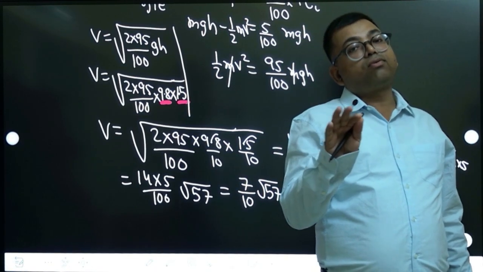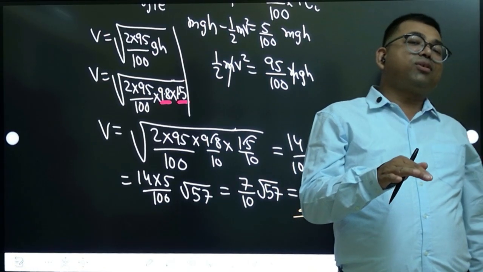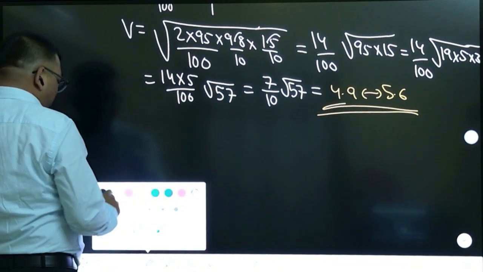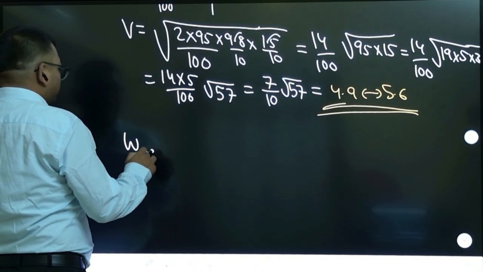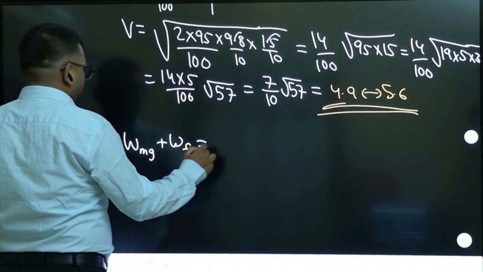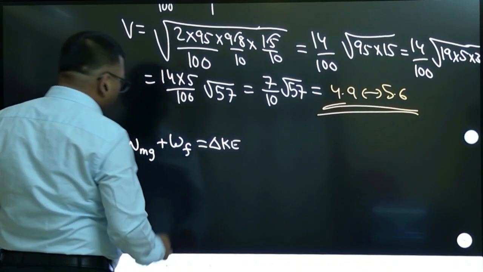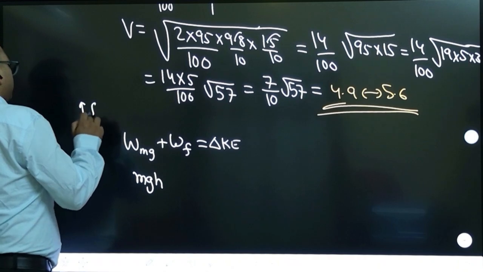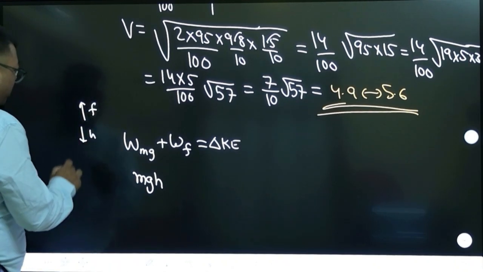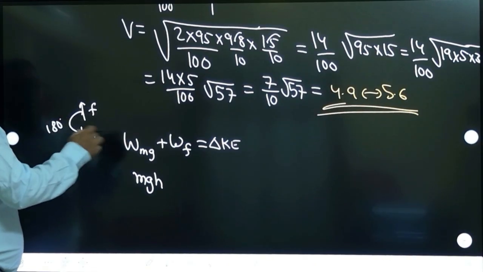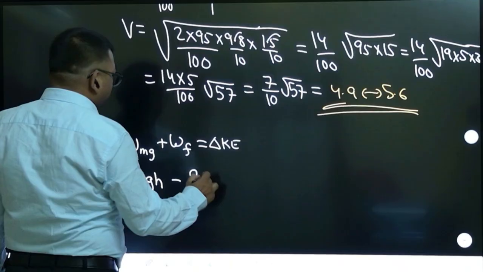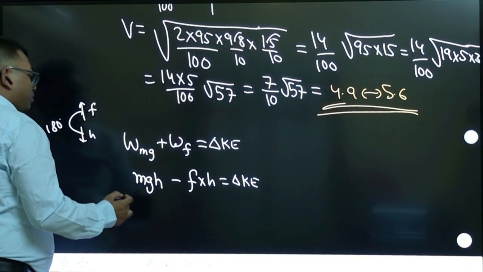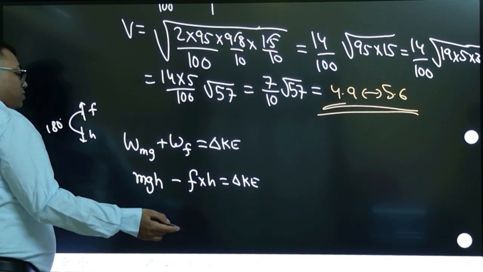If they have given friction force, then you apply the work energy theorem. Work energy theorem is the best method. So work done by two forces only, mg and friction. Work done by these is the change of kinetic energy. Okay. So work done by mg is mgh, that you know, and friction is acting upward while you are going downward, a displacement of h. So this angle is 180 degrees. So work done by friction is minus friction into h, and the sum is equal to the change of kinetic energy. So if they have given friction, height you know, mgh you know, you can calculate the change of kinetic energy.